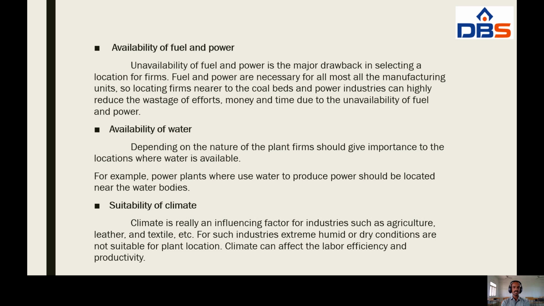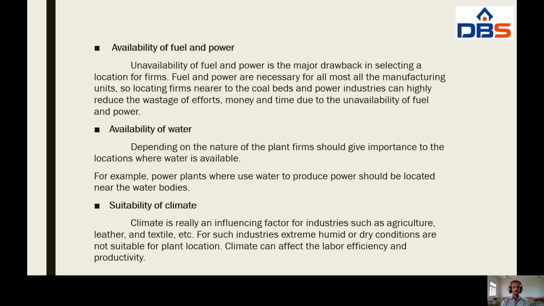and the next factor is availability of fuel and power. Unavailability of fuel and power is the major drawback in selecting a location for firms. Fuel and power are necessary for almost all the manufacturing units.